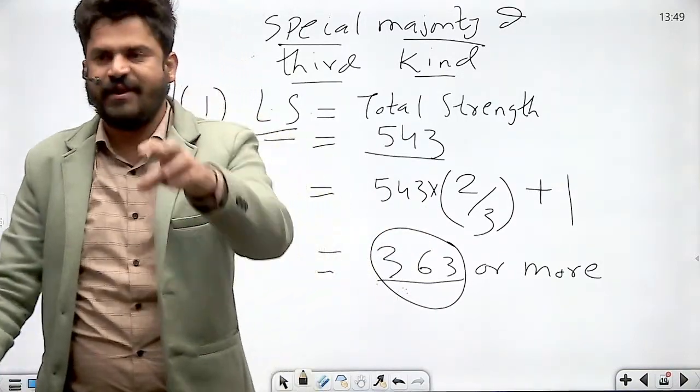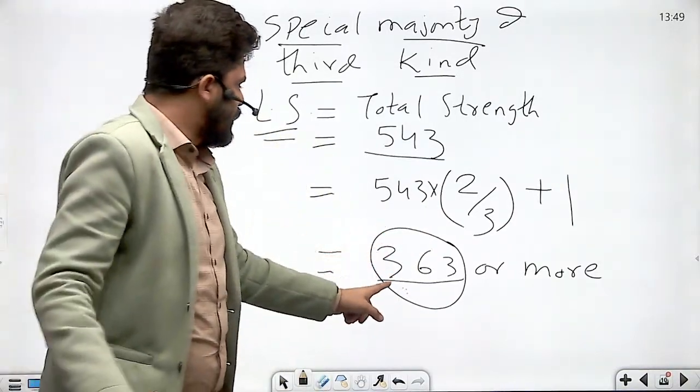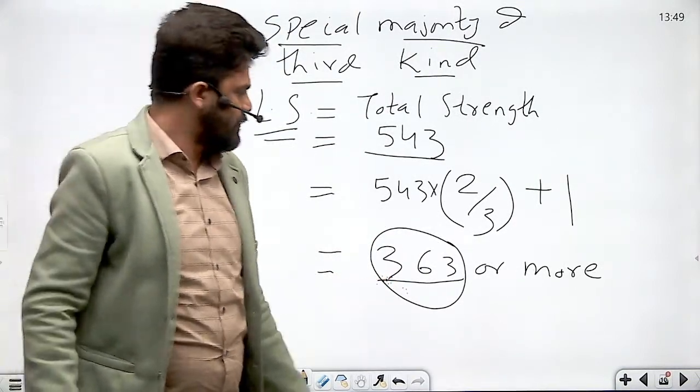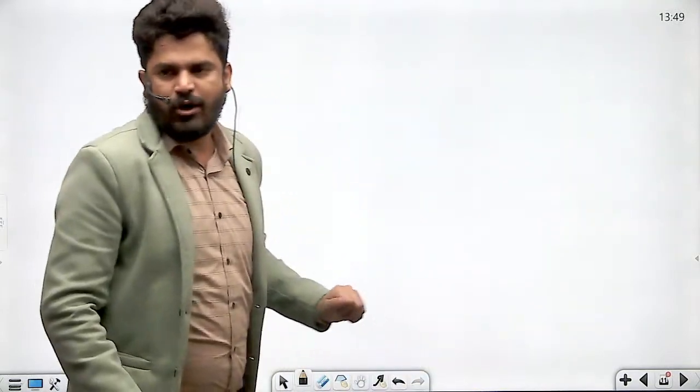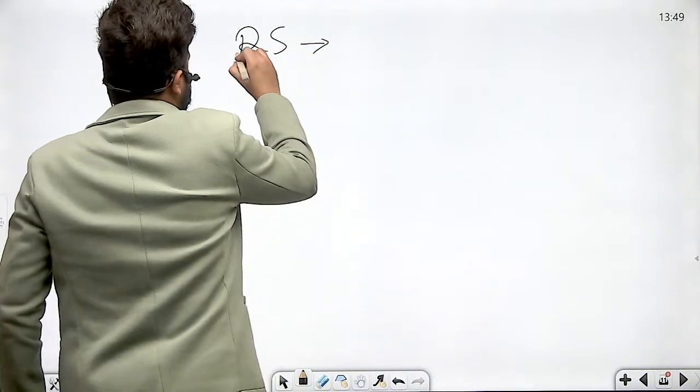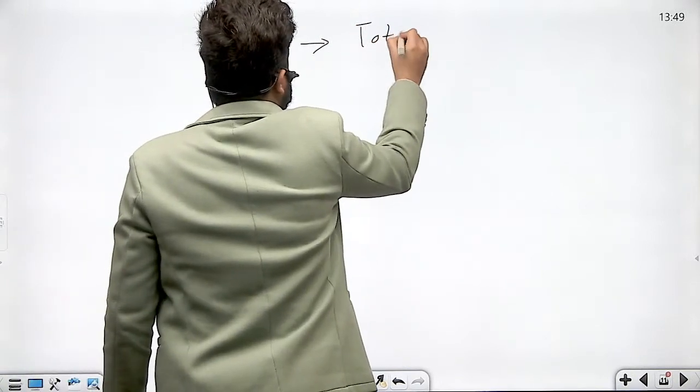Doesn't matter कितने लोग absent हैं, कितने लोग present हैं, इतने लोगों ने उस particular resolution को pass करना जरूरी है. 363, right? In Lok Sabha. What about Rajya Sabha? I am coming to that. Yes, you are right. What is total strength?